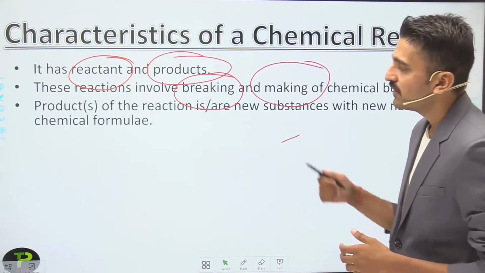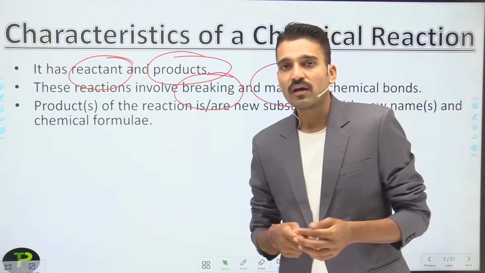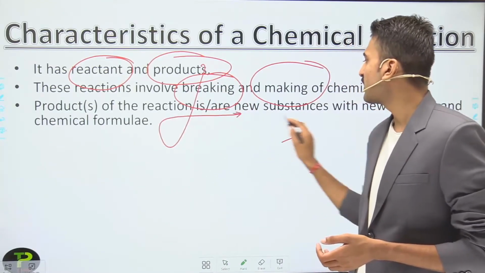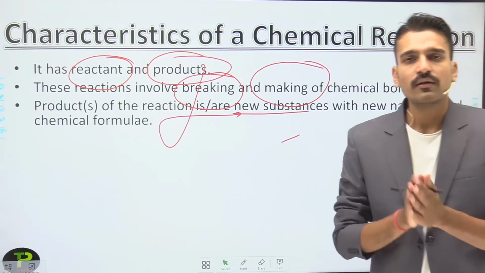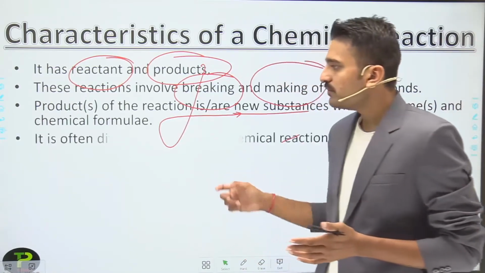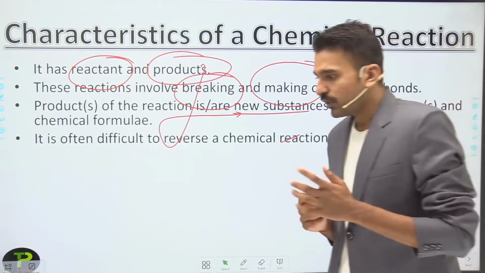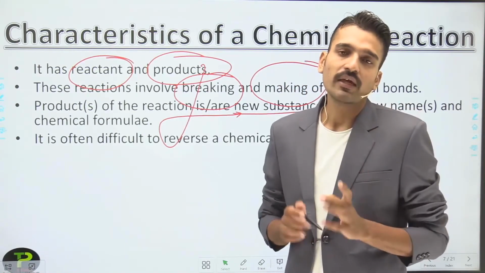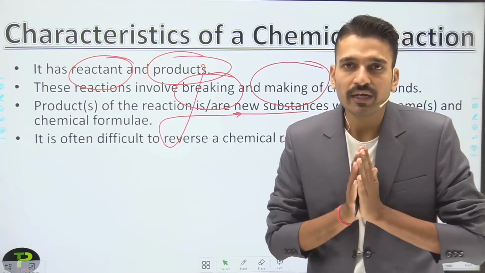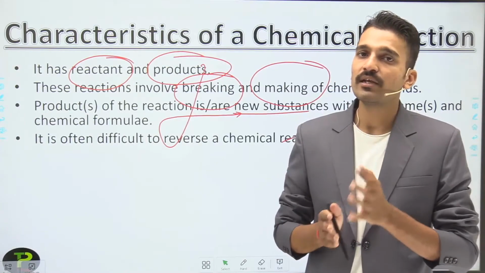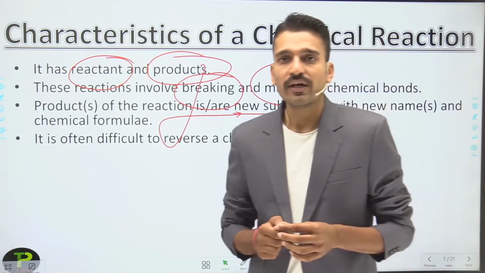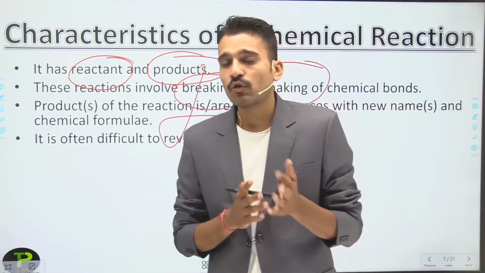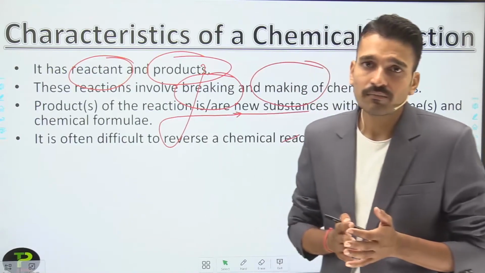Moving to the third point, products are the new substances that are formed in any chemical reaction. Okay, it is a very important point: chemical changes are irreversible. Chemical changes are permanent. If I'm talking about chemical change, I'm talking about chemical reaction, because of the chemical reaction, chemical change has occurred. So chemical changes, or chemical reactions, are permanent.